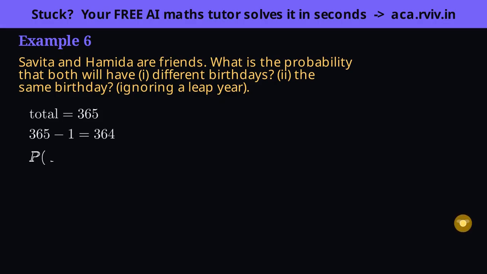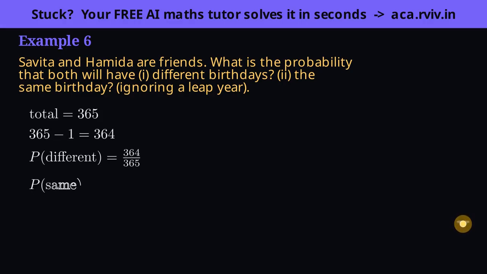Favorable over total, 364 good days out of 365. So a different birthday is almost certain, 364 over 365, a whisker below 1. Part 2 wants the same birthday.